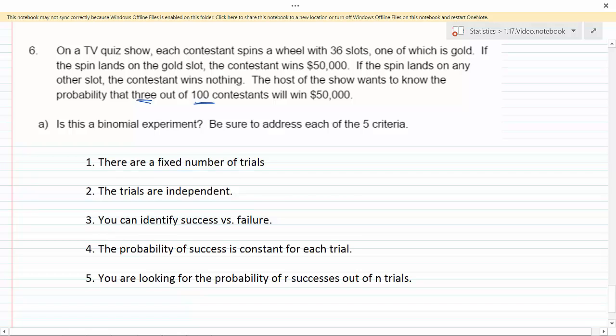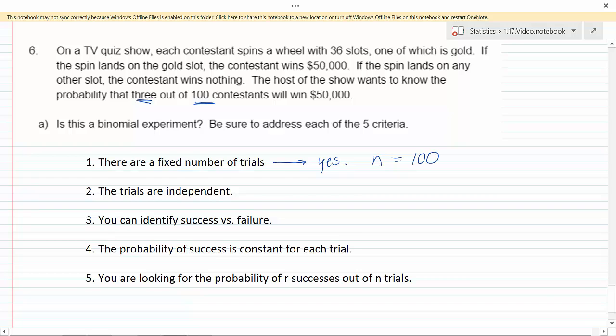So part A asks, is this binomial? And I've written the 5 criteria below so that we can go through and check them off. So the first one, there's a fixed number of tries. In looking at this, we're talking about exactly 100 contestants. So we're going to say, yes, this is a fixed number of trials, and in this case, n, the number of trials, is 100.